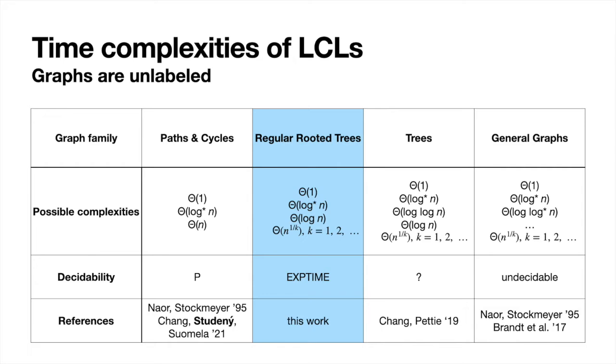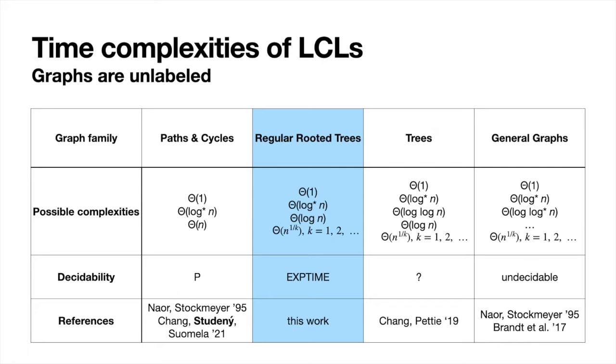When we look into paths and cycles, the only possible complexities are constant time, log star time, and global, as shown in a seminal paper by Naor and Stockmeyer. Deciding complexity of a problem can be done in polynomial time, shown by Chang, Pettie, and Suomela. In regular rooted trees, the situation is a bit more involved as we have additional log n complexity class and a whole range of polynomial complexities.